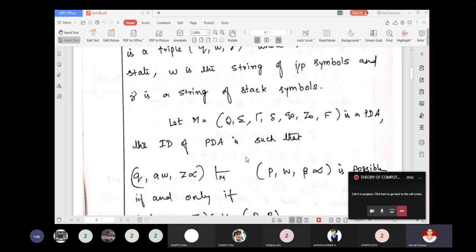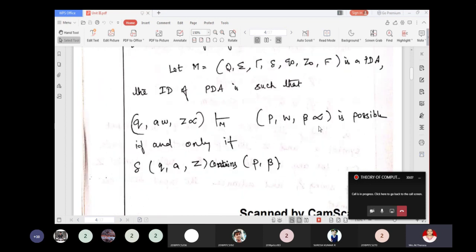The ID of the PDA can be written like (q, aW, Z alpha) turnstile (p, W, beta alpha); this is the ID representation. It is possible if and only if delta of q comma a comma z contains (p, beta).